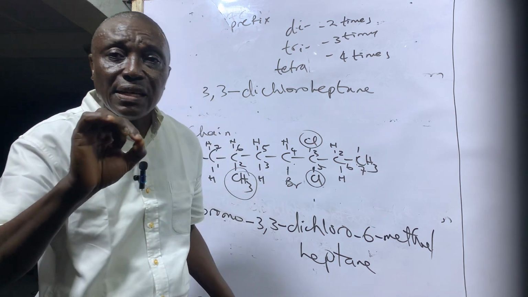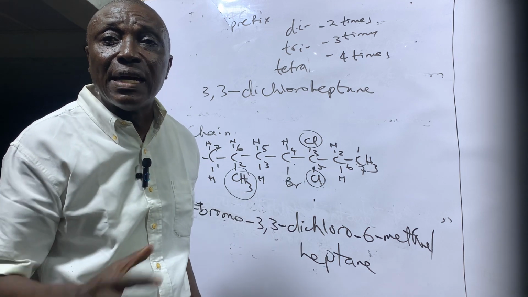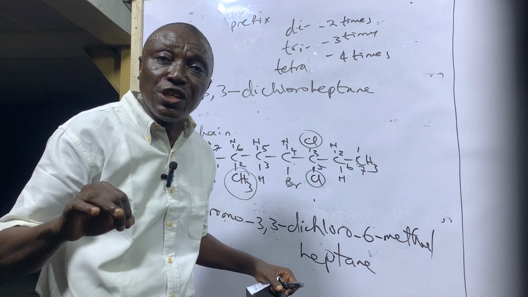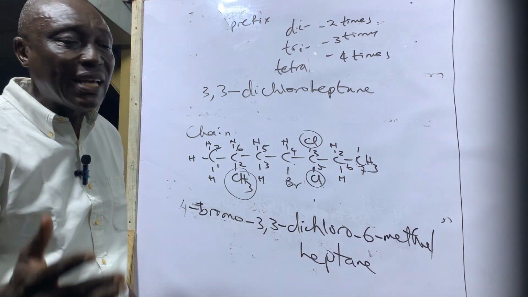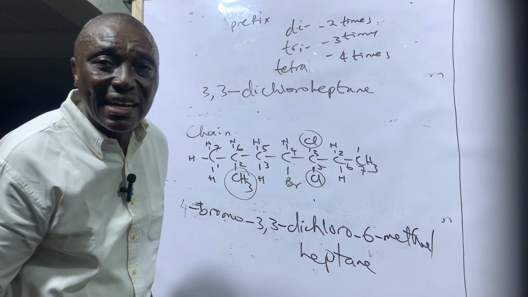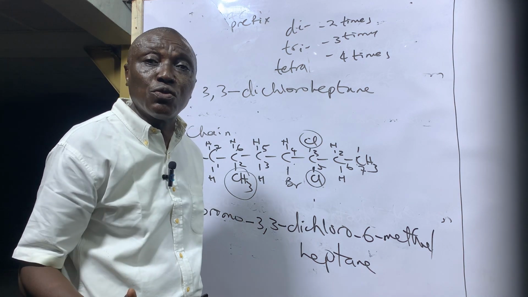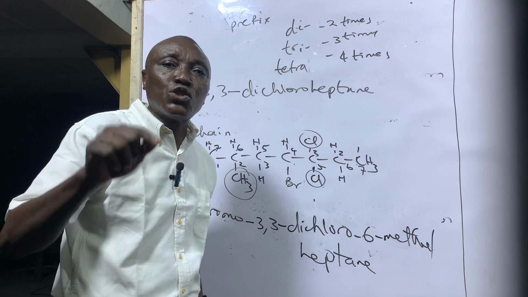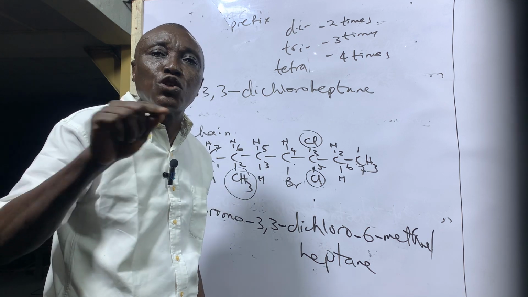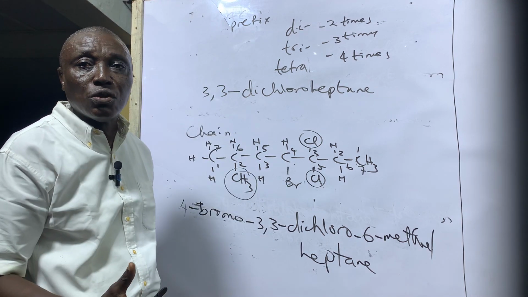If it is a 5-carbon parent chain, that is pentane. And the second one is you identify the substituent. After identifying the functional group, you name the compound in a way that the substituent will give the lowest digit. That will be the correct option.